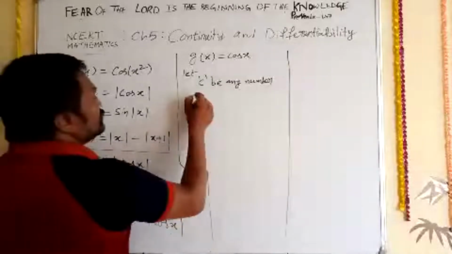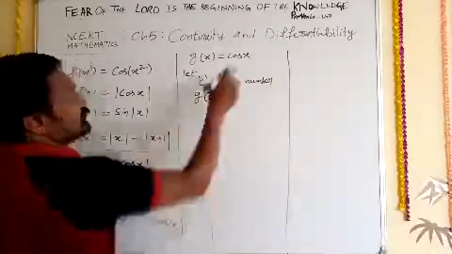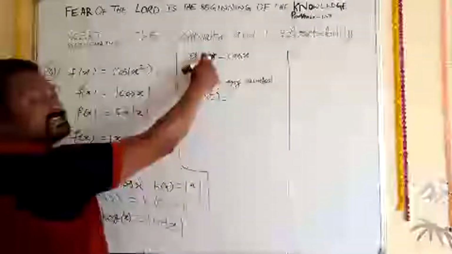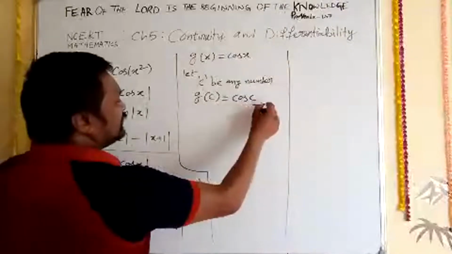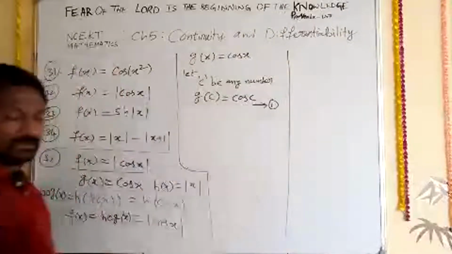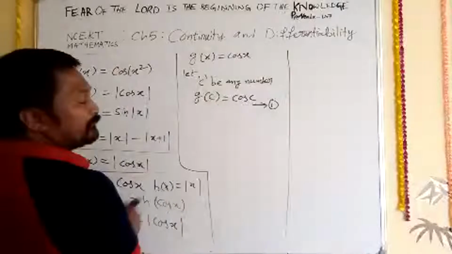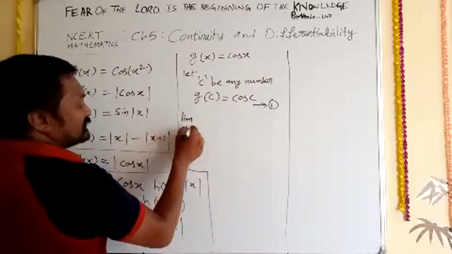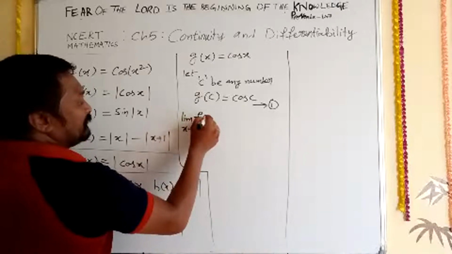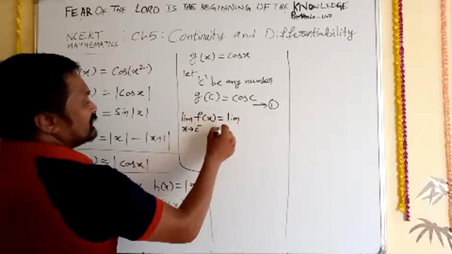After that, what we need to do? g of c is equal to, wherever x is there, substitute c, cos c. Equation number 1. Then we need to find the left hand limit. For that, what is your formula? Limit x tends to c minus of f of x.